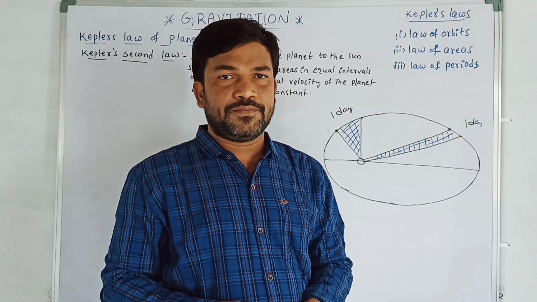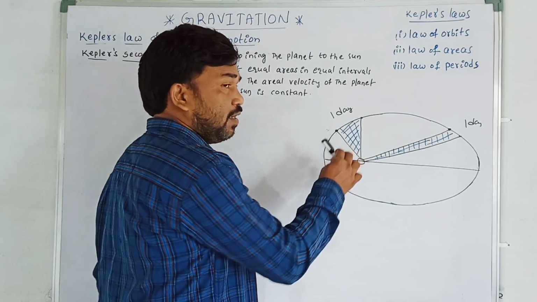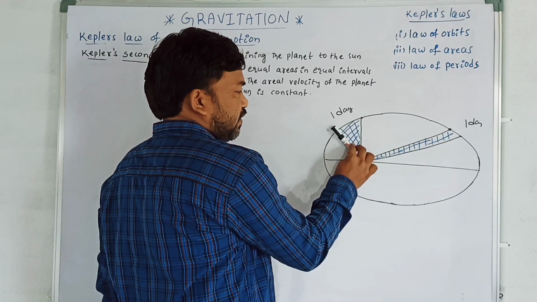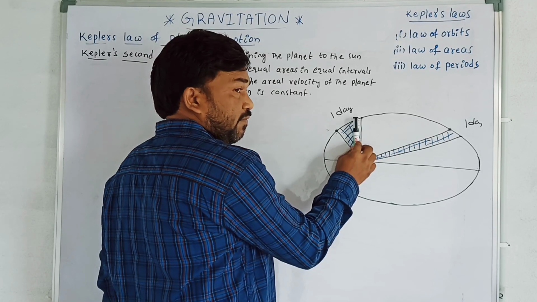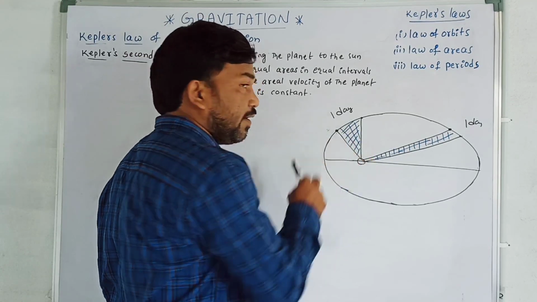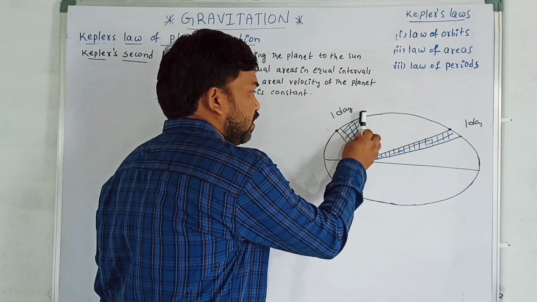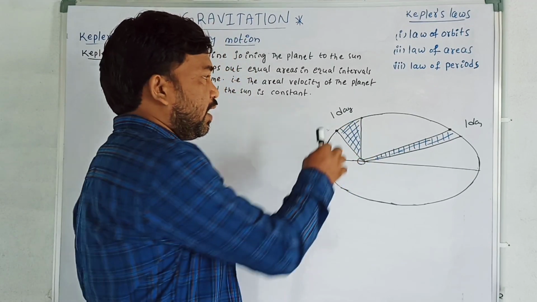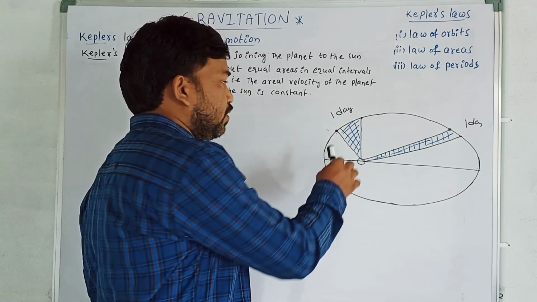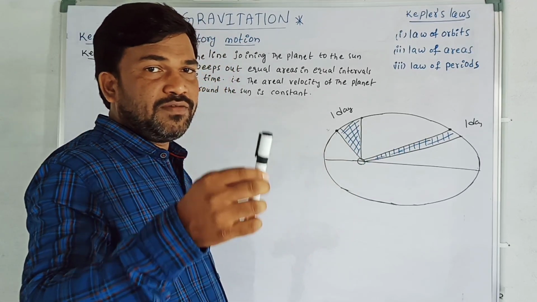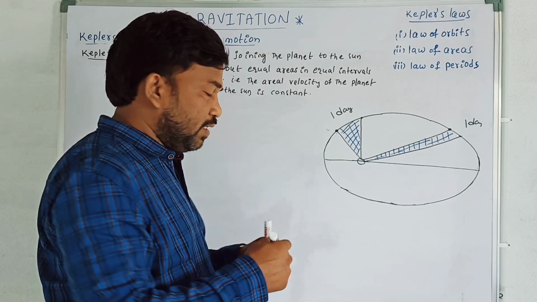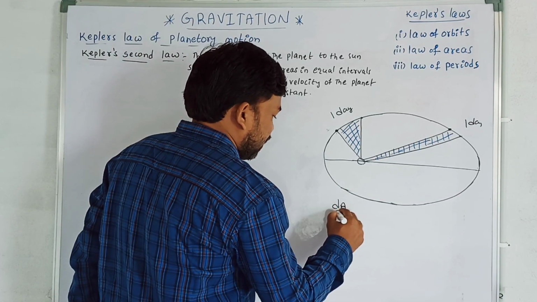which is called Kepler's second law. Here I am defining a term called areal velocity. What does areal velocity mean? See, this is a radius vector, which sweeps the area. How much area? This is the small area dA, swept by the radius vector in one day, that is, in a unit time. How much area is swept by the radius vector in unit time? That is called areal velocity. I am writing areal velocity as dA by dt.